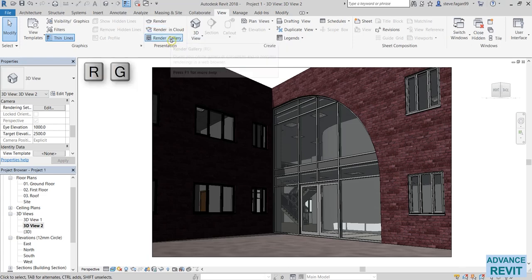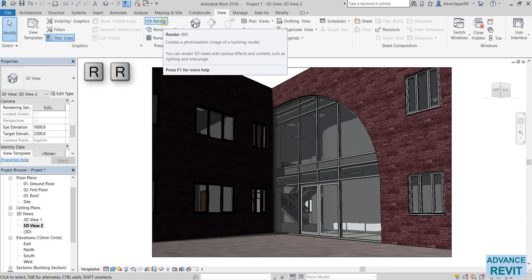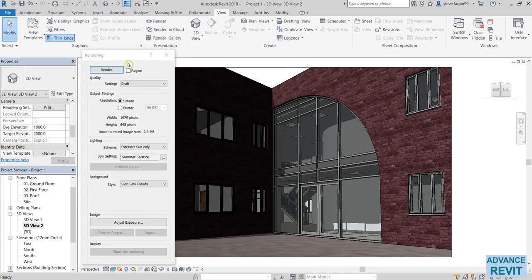Below that is the render gallery, so all of your renders will be stored within this gallery. So if we want to go ahead now, we'll select the render. So here in the render box, the first option there is the actual render itself. When we've changed all of our rendering settings, we'll finally go to press render. Before we do that though, I want to go through all of the settings.